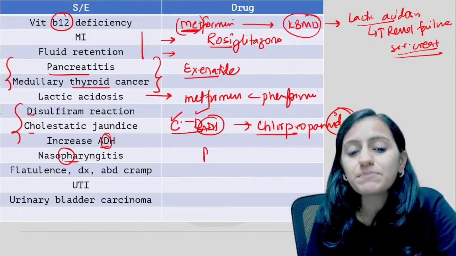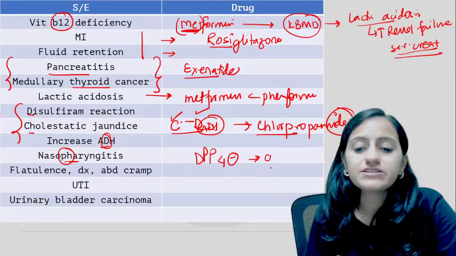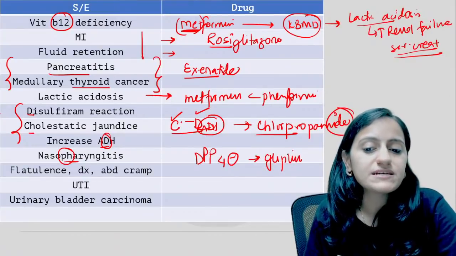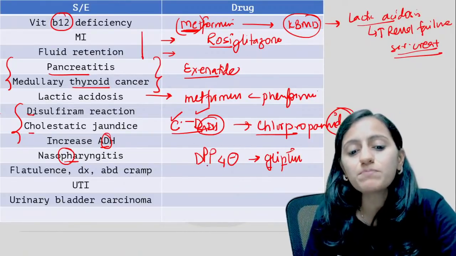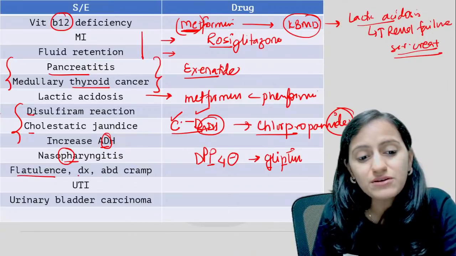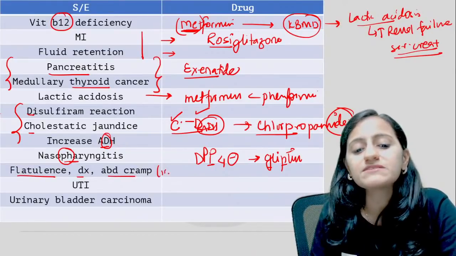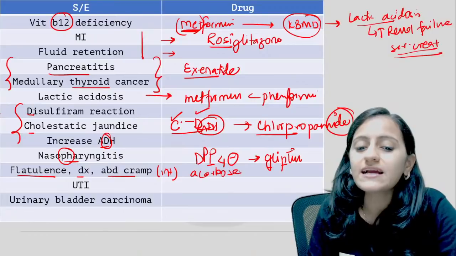Then you have nasopharyngitis. Remember PP, that's your DPP4 inhibitors, which are basically gliptins, inhibiting the metabolism of GLP analogs. DPP4 is your nasopharyngitis. Next one, flatulence, diarrhea, abdominal cramps, acting on the intestinal alpha glucosidase. It is acarbose.